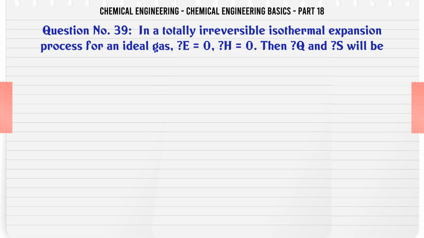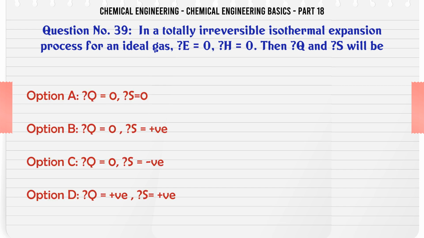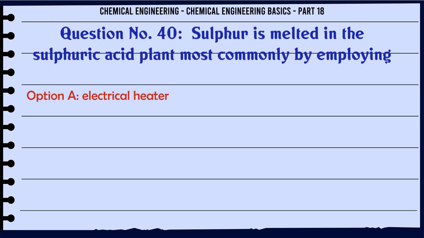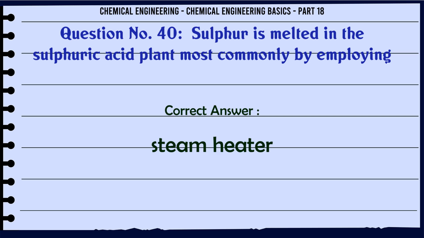In a totally irreversible isothermal expansion process for an ideal gas, if ΔE = 0 and ΔH = 0, then Q and ΔS will be A. Q = 0, ΔS = 0. B. Q = 0, ΔS = +ve. C. Q = +ve, ΔS = +ve. D. Q = +ve, ΔS = +ve. The correct answer is Q = +ve, ΔS = +ve. Sulfur is melted in the sulfuric acid plant most commonly by employing A. Electrical heater. B. Steam heater. C. Direct fuel oil-fired heater. D. Gas-fired furnace. The correct answer is steam heater.